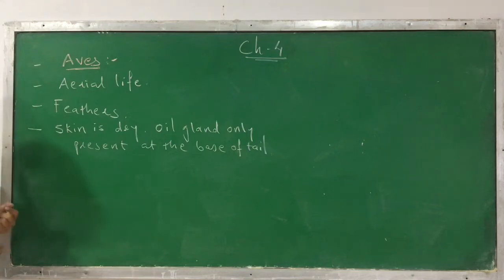So they have an aerial life. Next, the aves come under the tetrapoda.